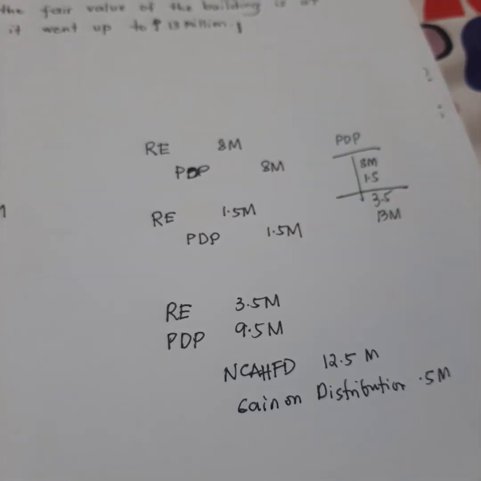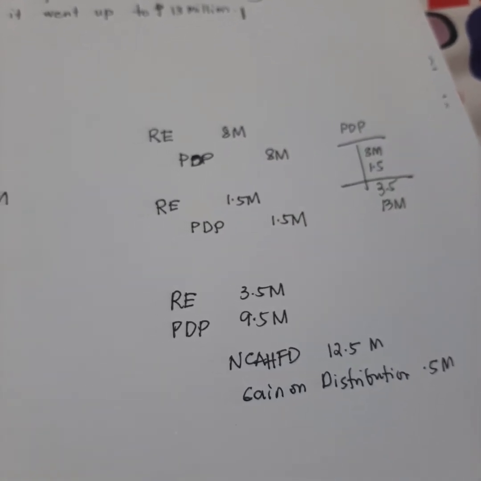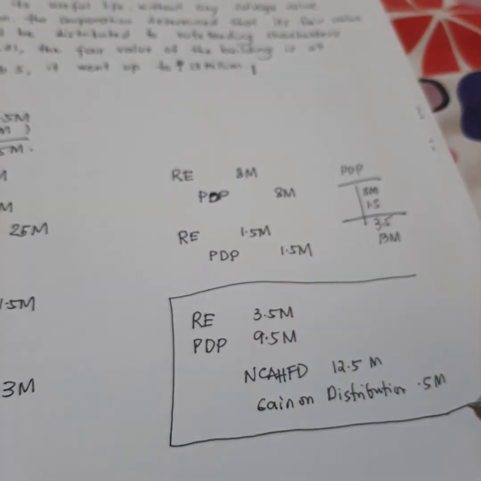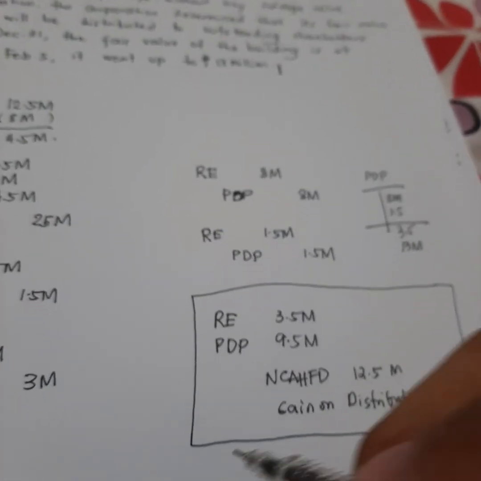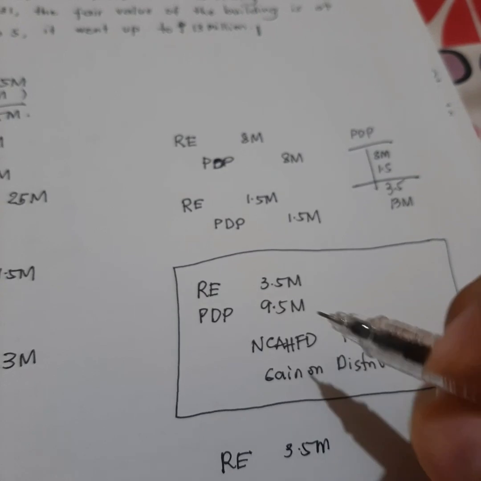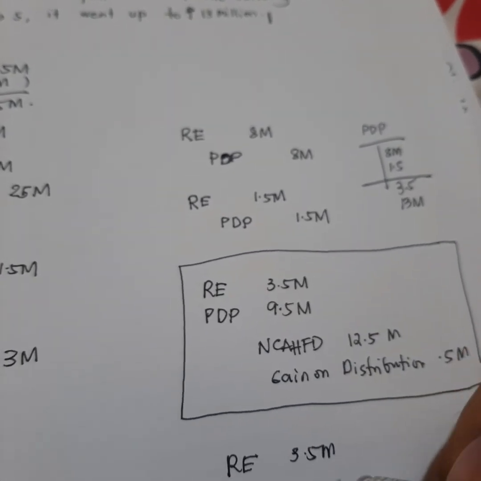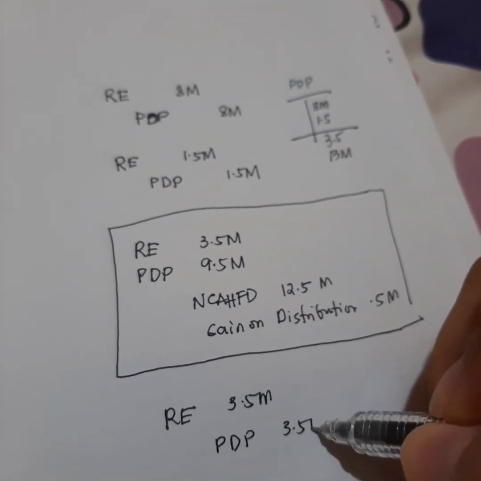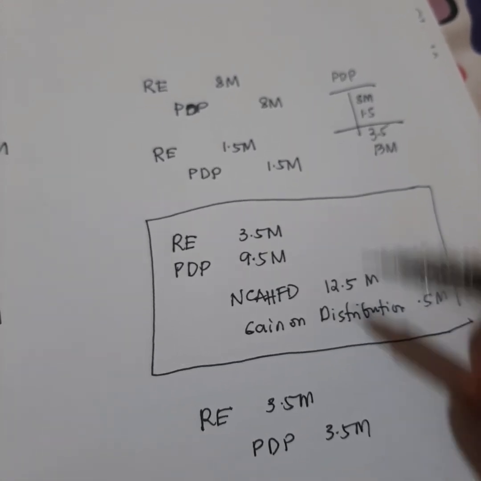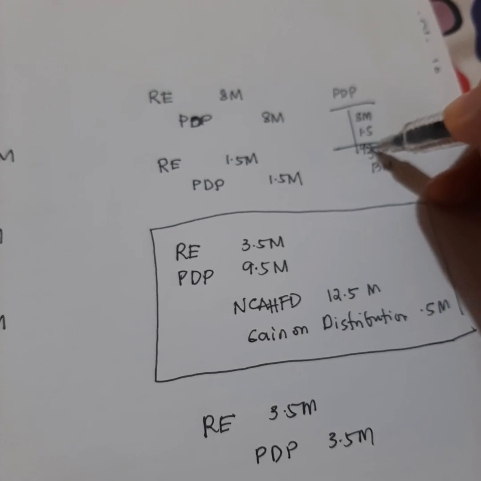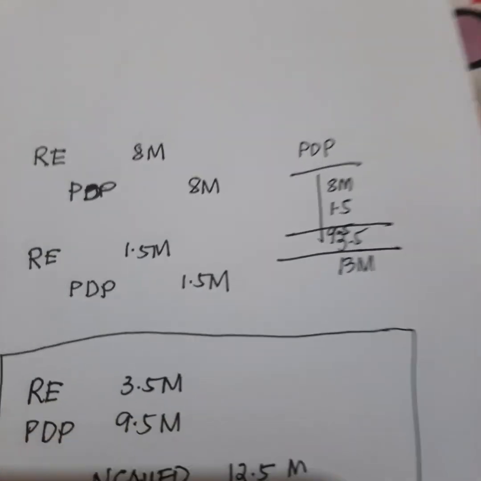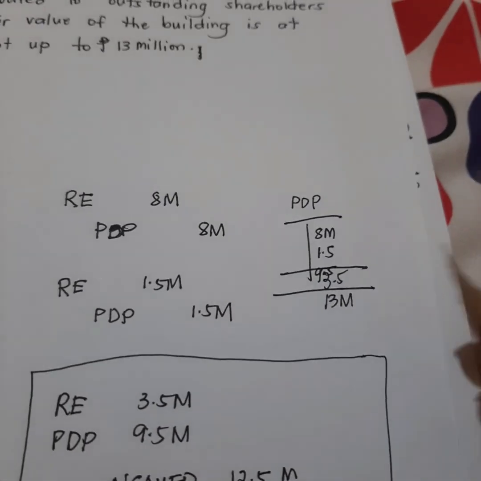0.5 million. Okay? So, in this case, pantay na siya. Or pwede rin naman, kung hindi natin pagsasama-samahin na ganito, okay? So, pwede rin debit retained earnings, i-adjust mo muna, 3.5 million, and credit PDP, 3.5 million. So, in that case, yung PDP mo ay naangat na natin from 9.5, then, dagdagan natin ng 3.5, okay, para maging 13 million.